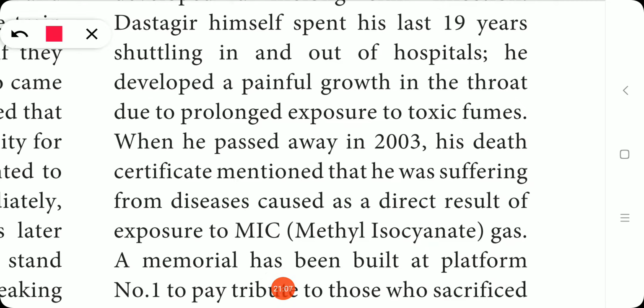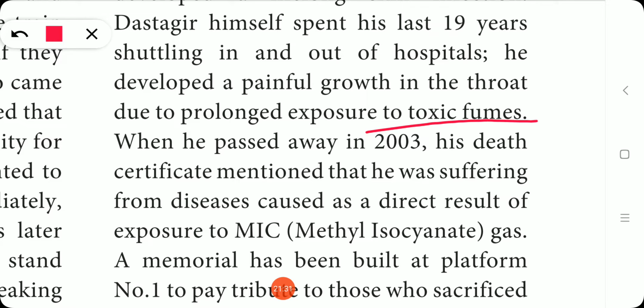He developed a painful growth in the throat due to prolonged exposure to the toxic fumes. Toxic means poisonous. So he had developed a painful growth. அவரோட த்ரோட்டில் ஒரு எப்பவுமே ஒரு பெயின் இருந்துகிட்டே இருந்தது, because he had exposed himself for a long time to the poisonous gas by saving many people, passengers and the people on the platform, right?